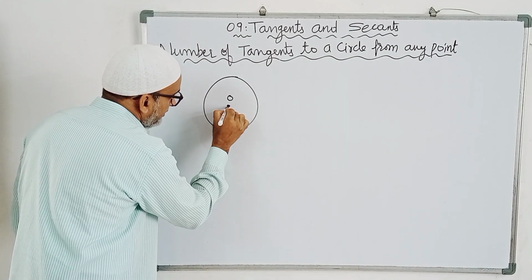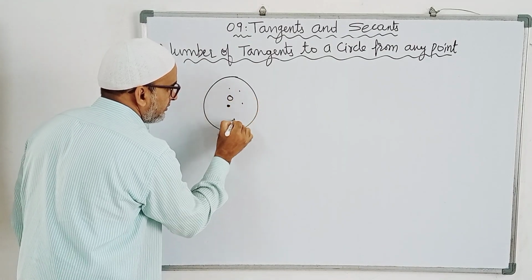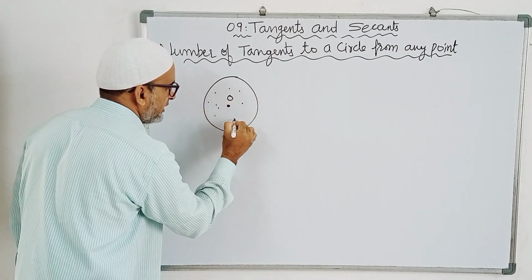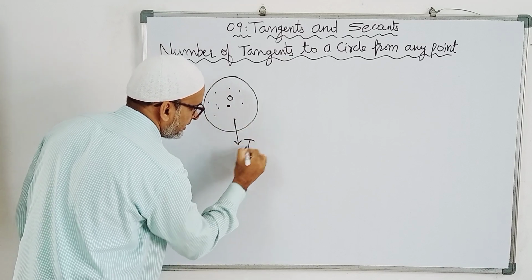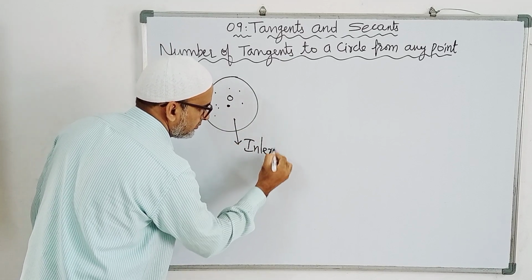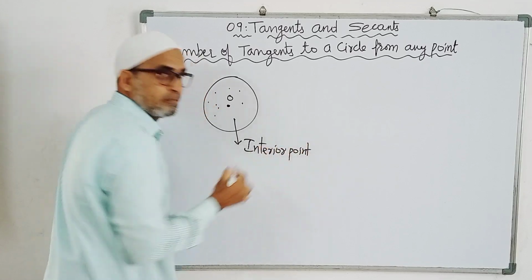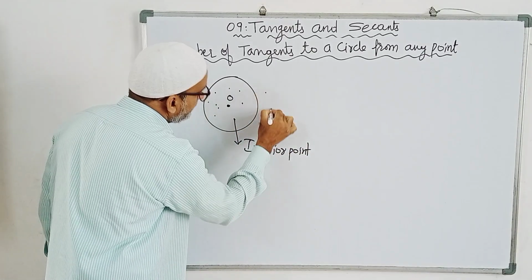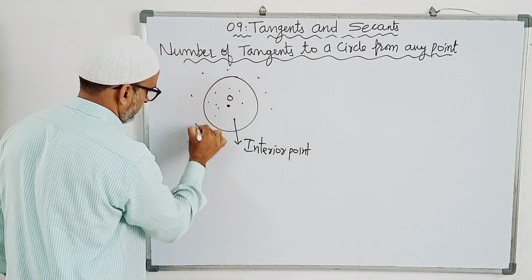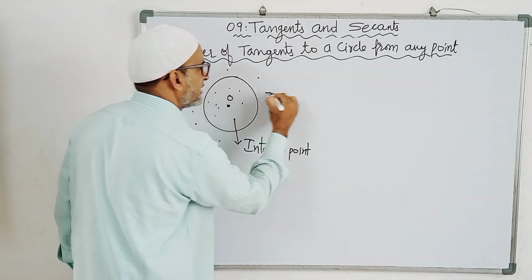Circle means inside, many infinite number of points are there. These are called interior points. Outside also, many points will be there to this circle. These are called exterior points.